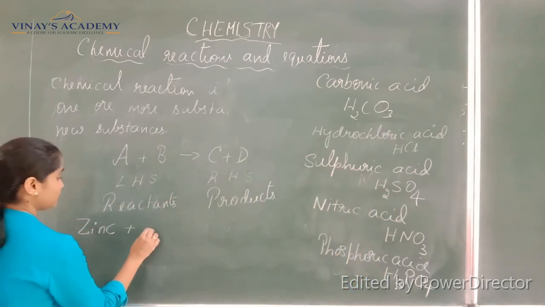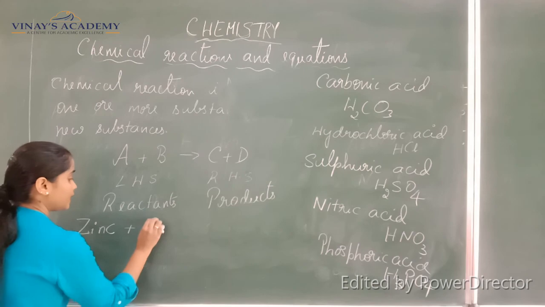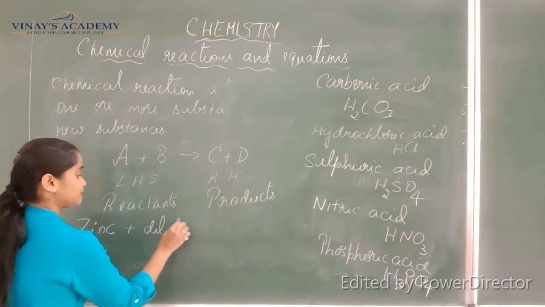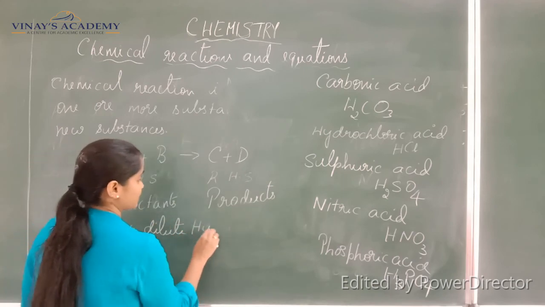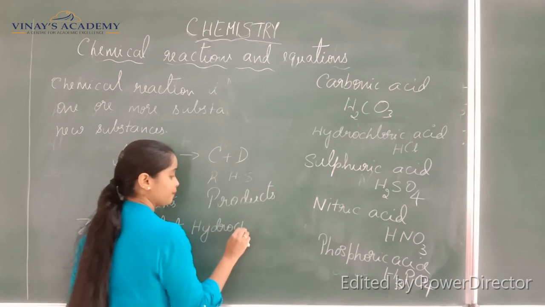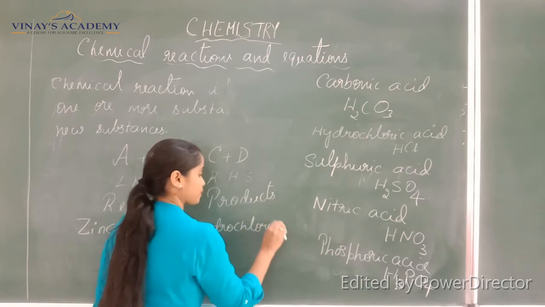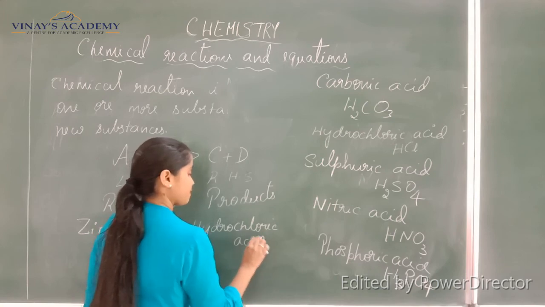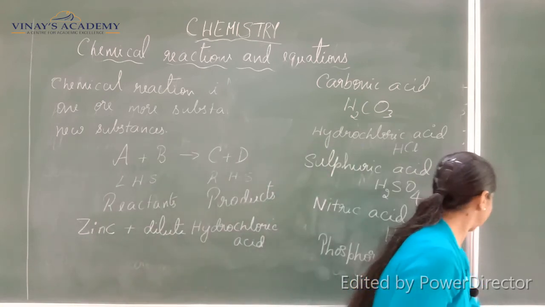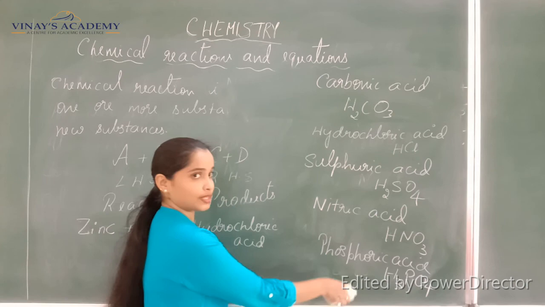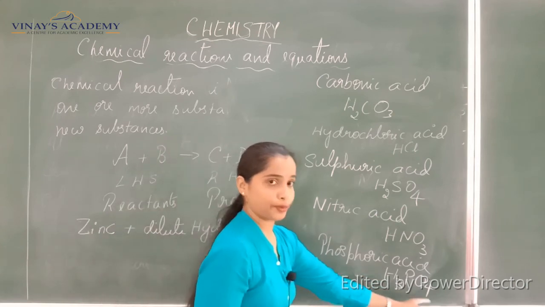Alright, so zinc reacts with dilute hydrochloric acid. I am writing this reaction now. And then what are the new products formed?